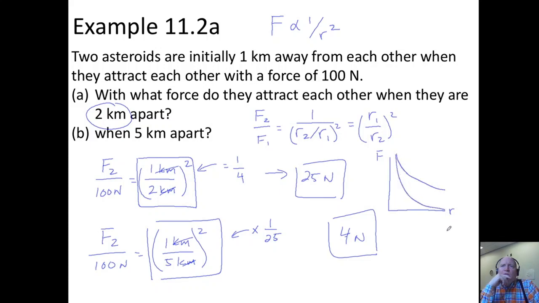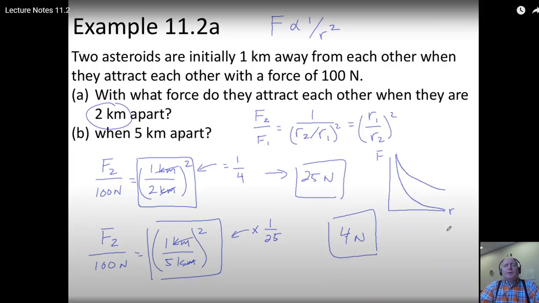As we get really far from objects, the force between them gets very small very quickly. So when we consider objects that are very far apart, we can consider the force between them to be negligible. And that's why we don't typically worry about the force of gravity from very distant stars, from galaxies that are billions of light years away. We say that those gravitational forces are so small, it's like they're zero. Very, very cool. I'm probably going to pause here.